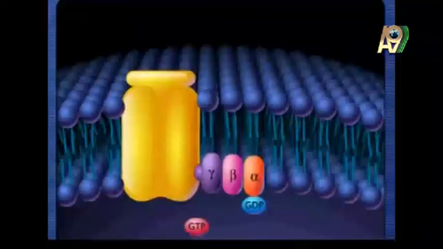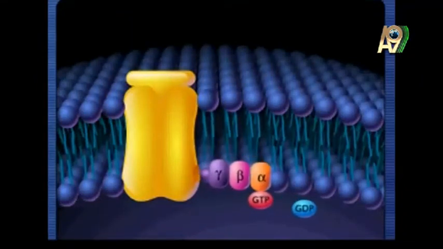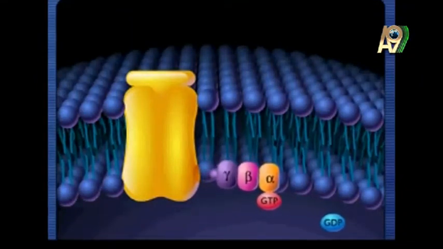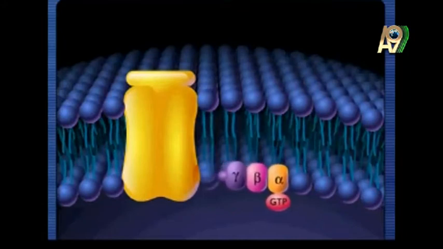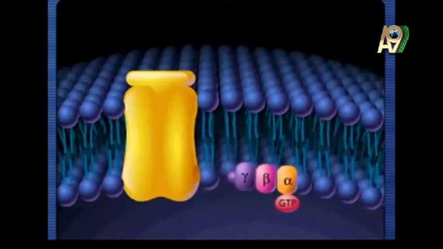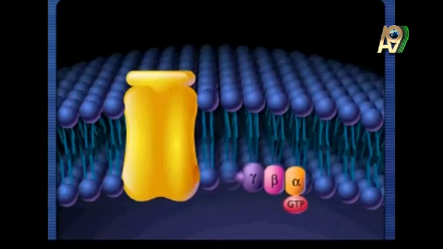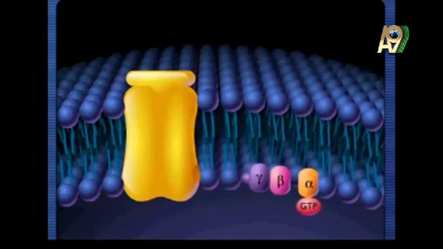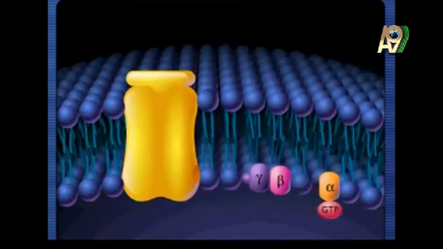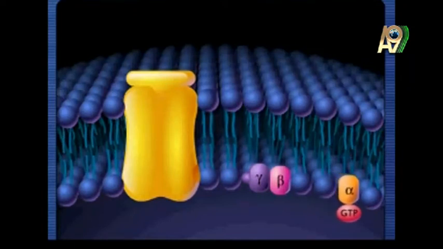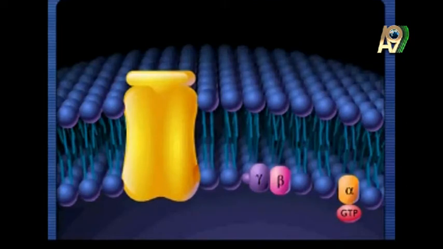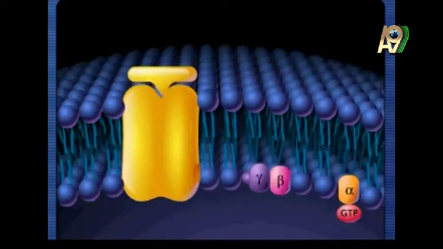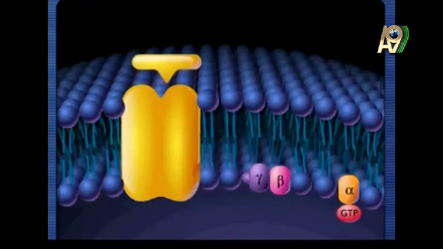I also want to show you the rest of the film now. As you can see, they are separated. These 3 units, alpha, beta and gamma G proteins, are separated from the transmembrane protein, and then they are released. Generally the beta and the gamma are connected to each other, and alpha is free all the time, and the key part is the alpha G protein. When there is no signal, they are bound to each other. But when the signal comes, they are released.